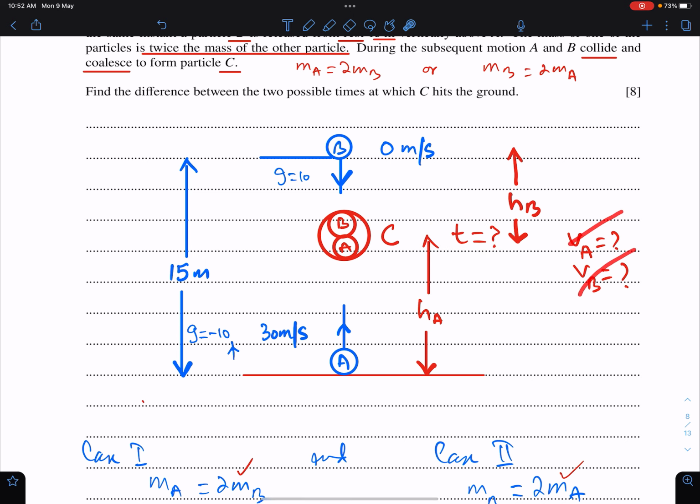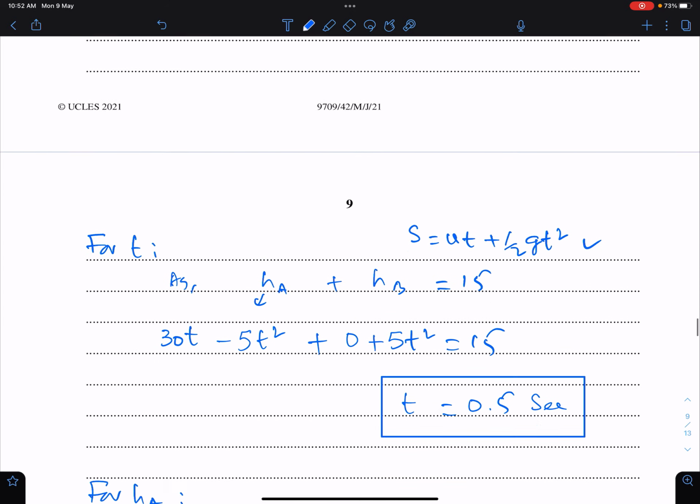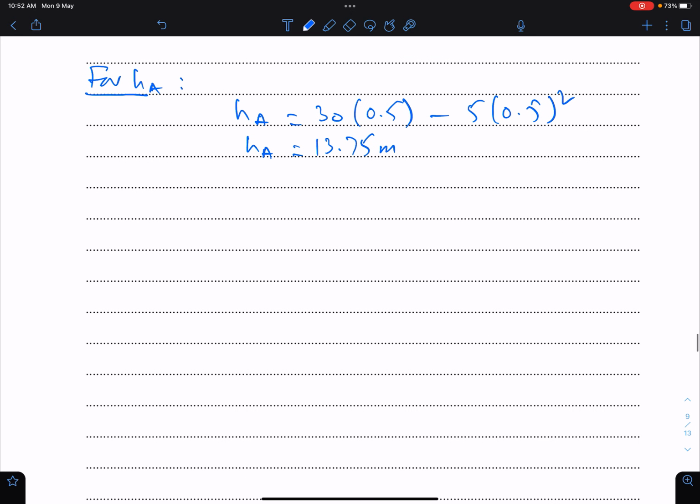Now I need velocities of both the particles. For VA, we will use this equation, VA is U minus GT.